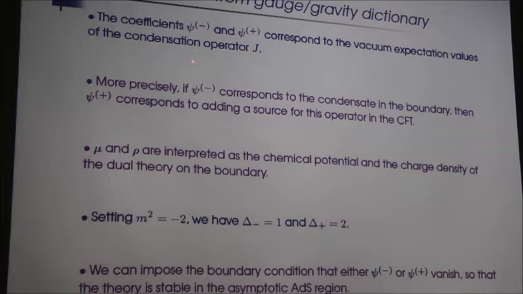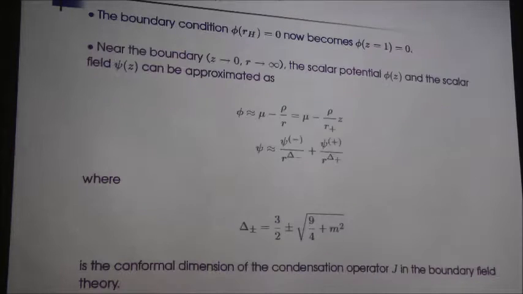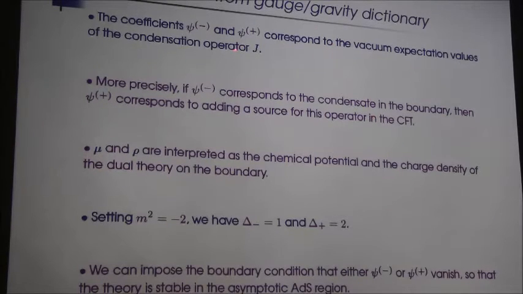The coefficients psi minus and psi plus in this equation correspond to the vacuum expectation values of the condensation operator J. More precisely, if psi minus corresponds to the condensate in the boundary, then psi plus corresponds to adding a source for this operator in the conformal field theory. And mu and rho are interpreted, from gauge gravity duality, as the chemical potential and the charge density of the dual theory on the boundary.